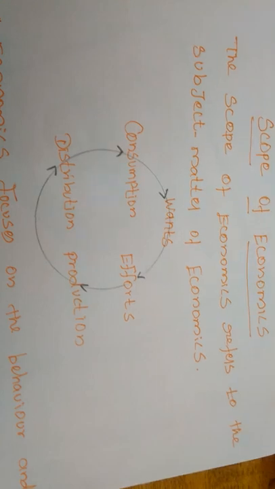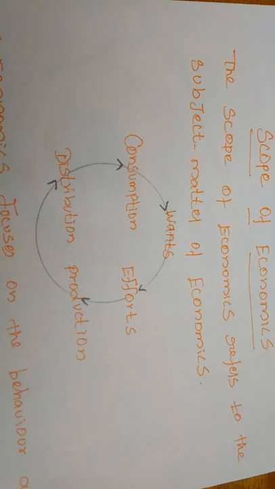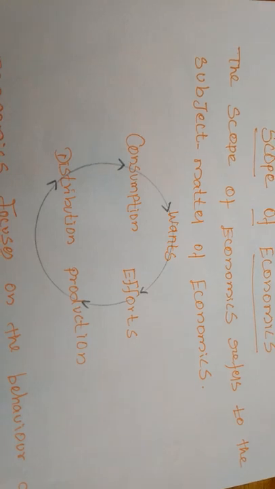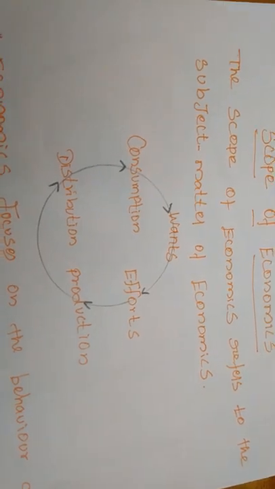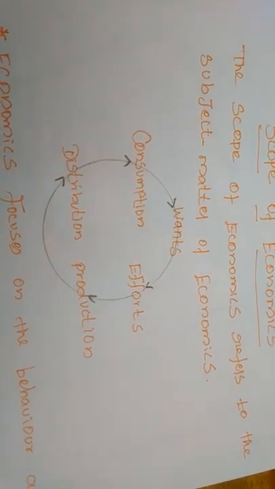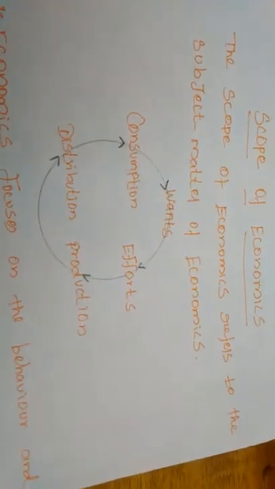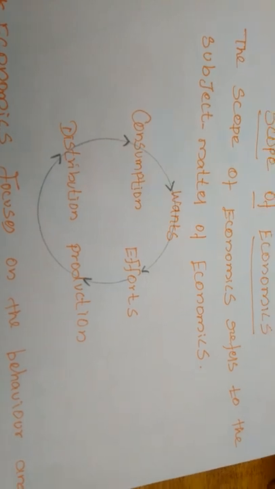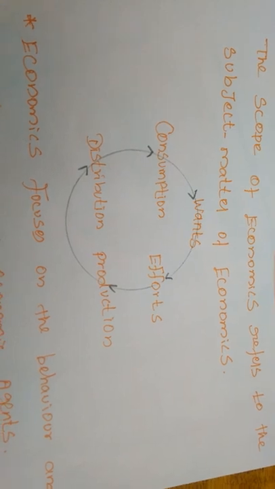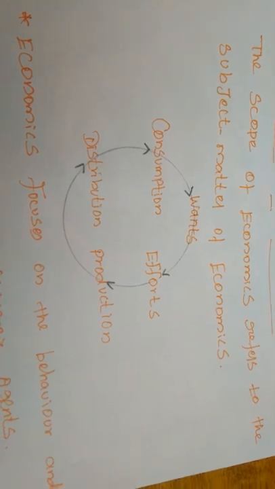Normally we can consider economics as an art, and on the other side, we can consider economics as a science. Even if we consider economics as a science, there is one controversy: is it a positive science or a normative science? Anyway, for studying the scope of economics, first we have to understand the subject matter of economics. On the basis of the subject matter, we can easily understand the concept of economics.